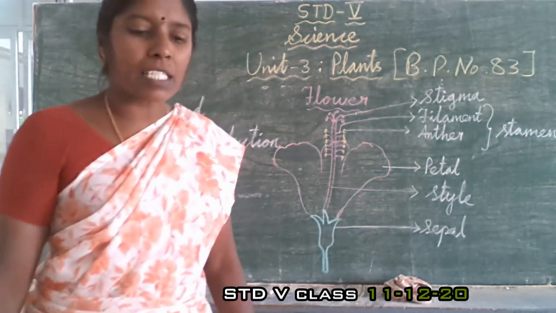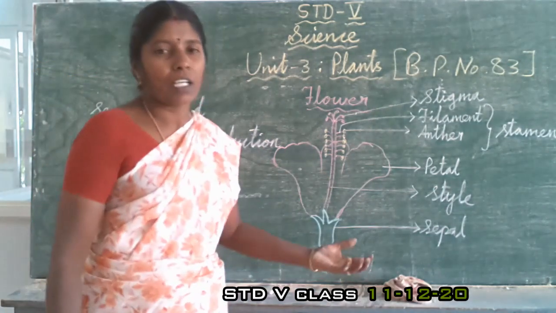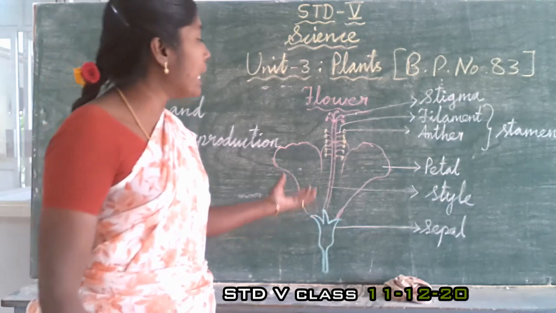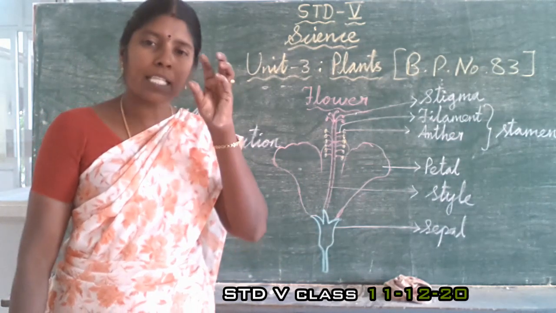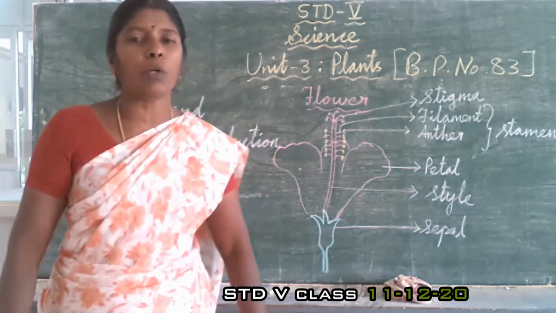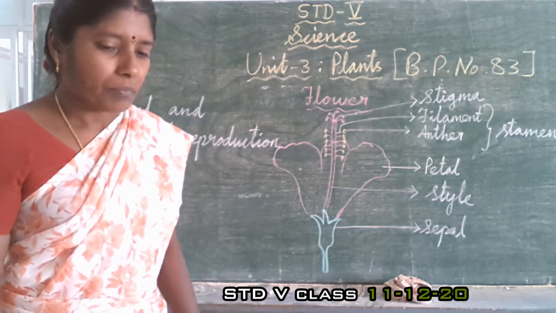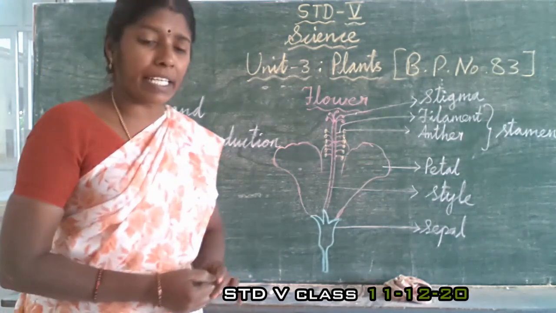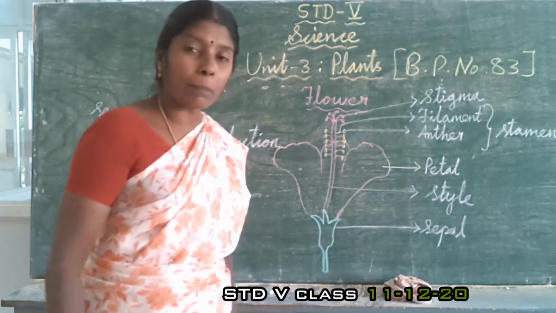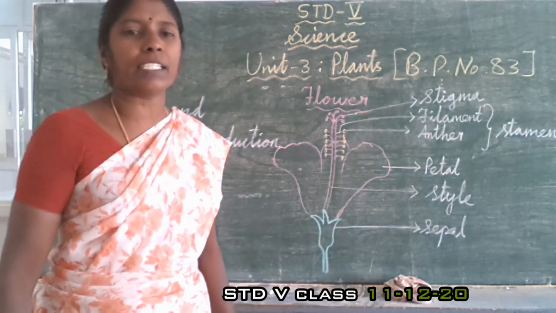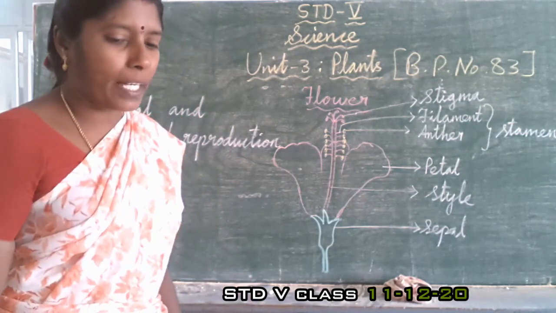Now first we shall see about the sepal. Sepal is the protective covering of the flower in the early stage. When the flower is a bud, the petals are all inside the sepals. So it forms a protective covering, and usually it is green in color. Then next, the petals. Petals are colorful and attractive, so they attract the insects.